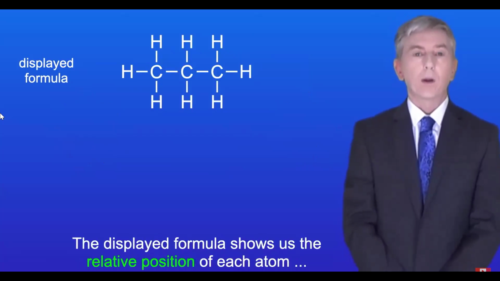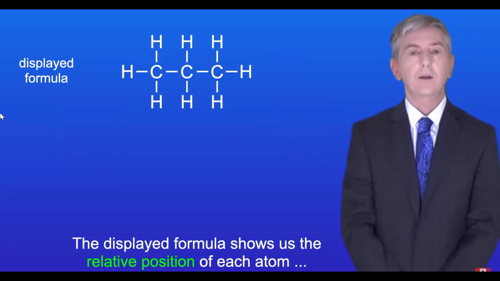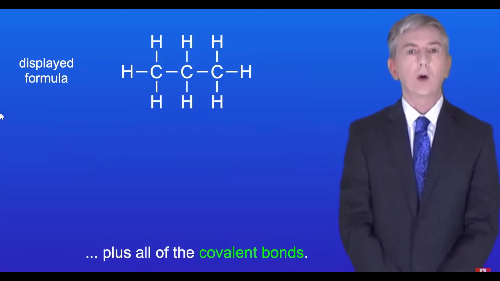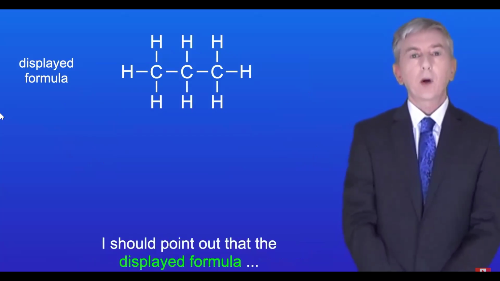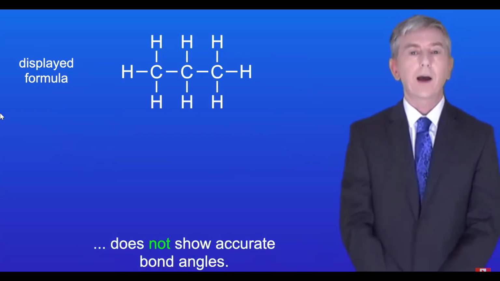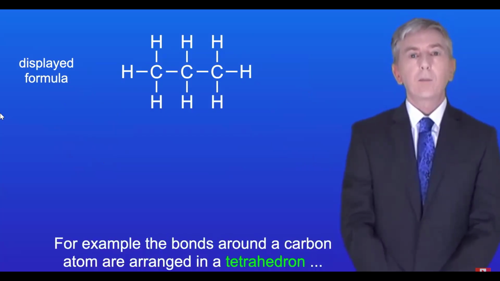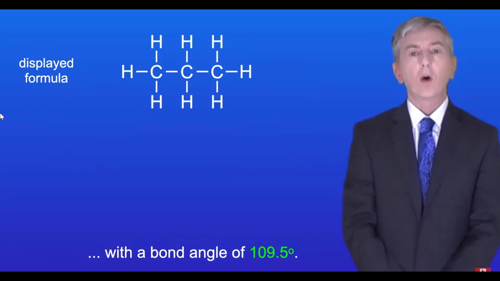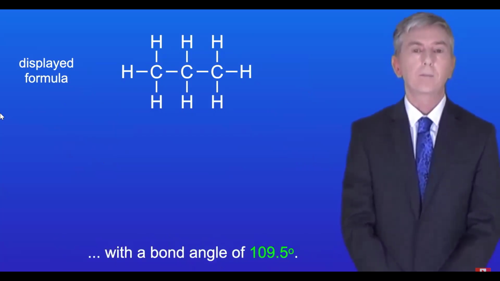The displayed formula shows us the relative position of each atom, plus all of the covalent bonds. Now I should point out that the displayed formula does not show accurate bond angles. For example, the bonds around a carbon atom are arranged in a tetrahedron, with a bond angle of 109.5 degrees.